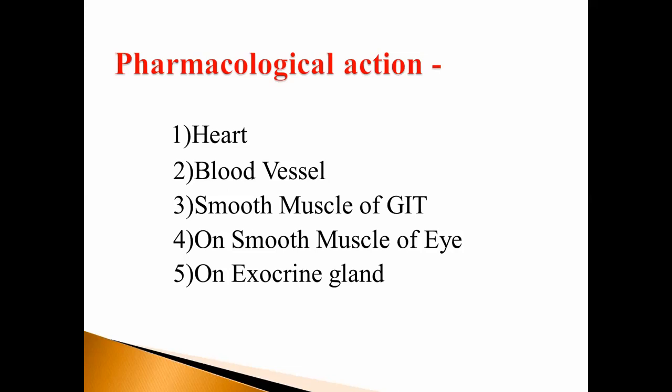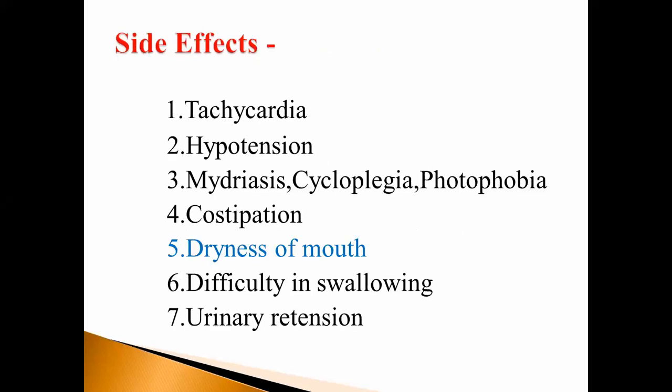This is termed cycloplegia, and the person suffering from mydriasis and cycloplegia cannot respond to bright light. This is termed photophobia. So the side effects of atropine are photophobia, cycloplegia, mydriasis, tachycardia and hypotension.